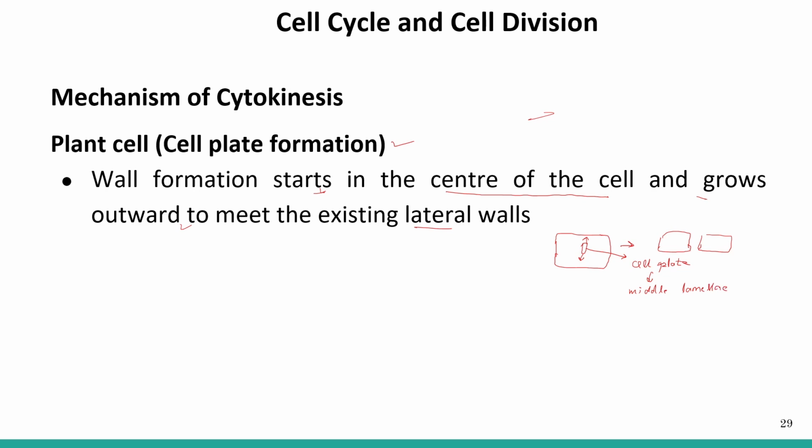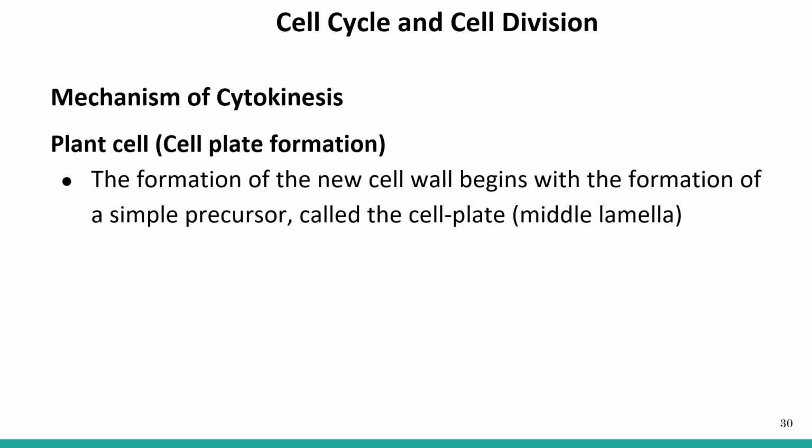And what is middle lamella? It is a wall between the two walls of the cells. So in plant cells, the formation of new cell wall begins with the formation of a simple precursor called the cell plate, which is also known as the middle lamella.